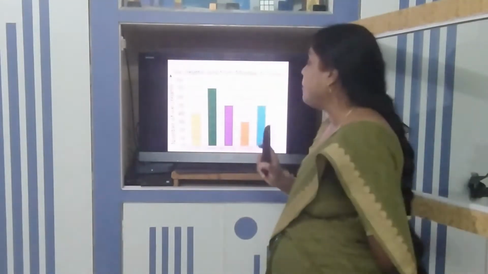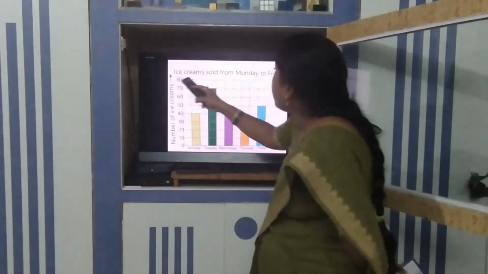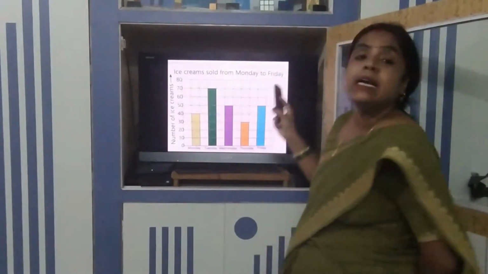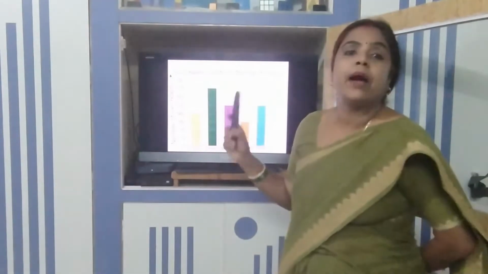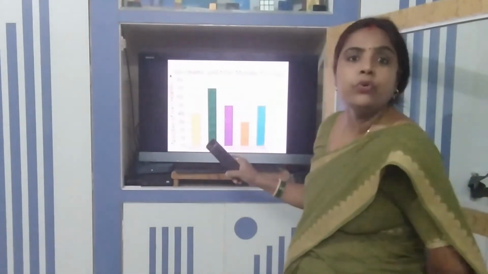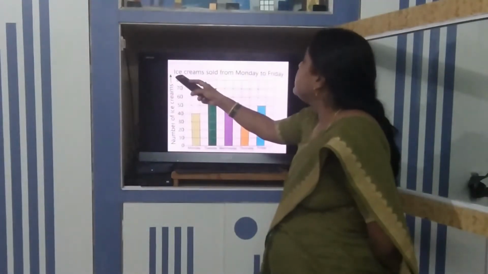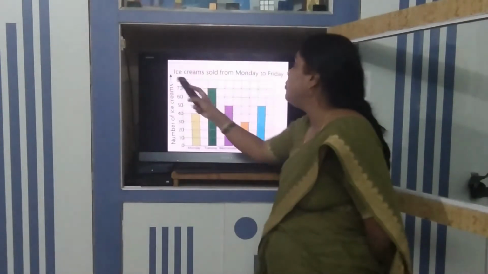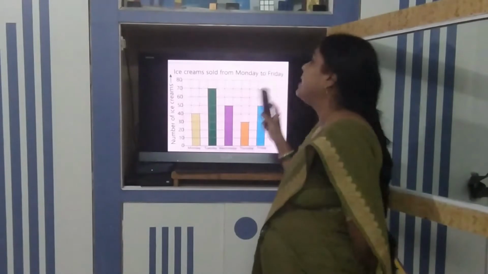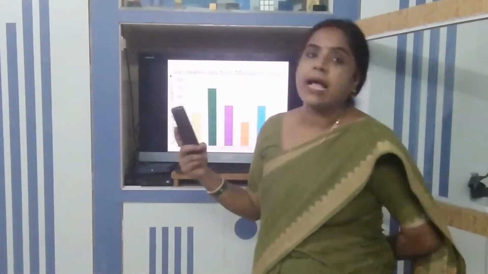Okay. Second point about the bar graph. The bar graph always has a title. From this title we can conclude which topic we are going to talk about. So, ice cream sold from Monday to Friday. From here I have concluded that from Monday to Friday a person has sold ice cream.